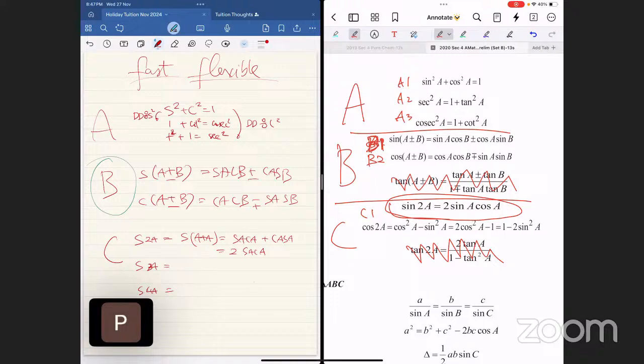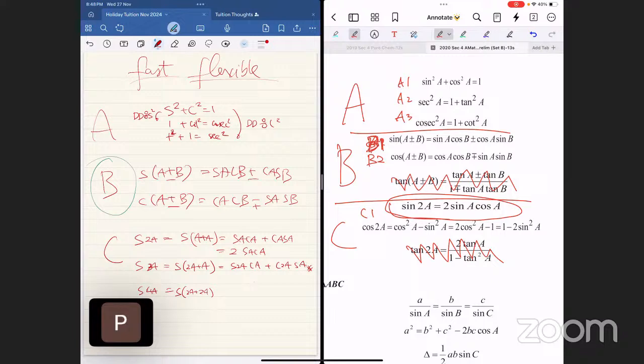Are you done? Okay, then whoever's interested, just check it out with me. Sine 2A cosine A plus cosine 2A sine A, and we stop here. Sine 4A is sine 2A plus 2A.